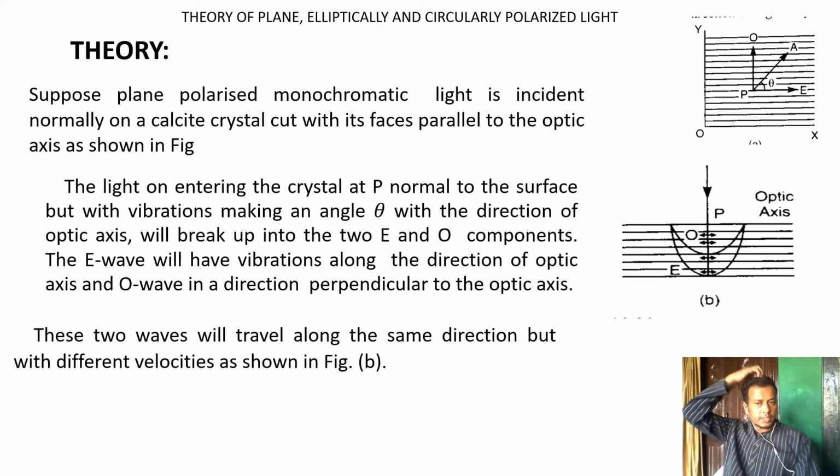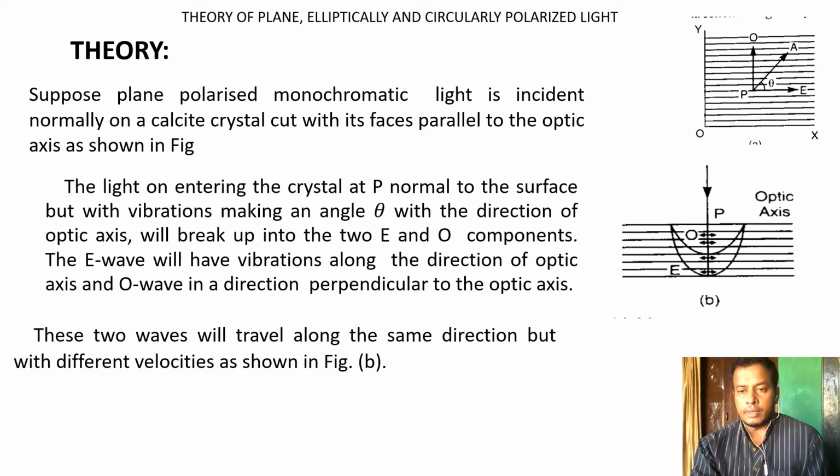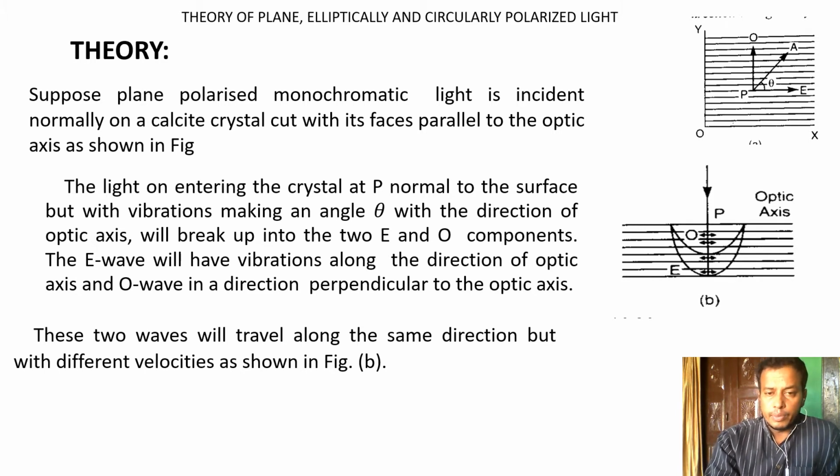As you see in this picture, the plane monochromatic light is incident normally on this crystal, with lines parallel to the optic axis, just like in quarter wave plates or half wave plates. E and O are the extraordinary and ordinary components.